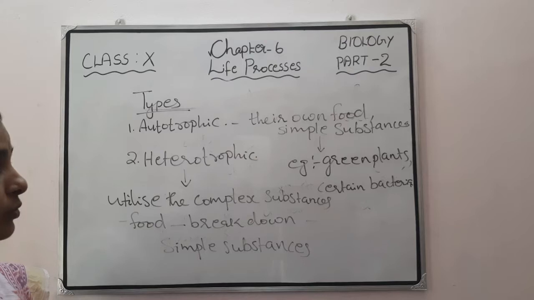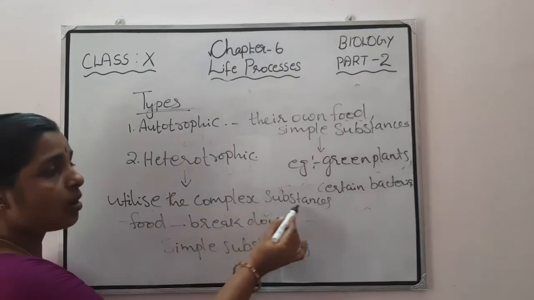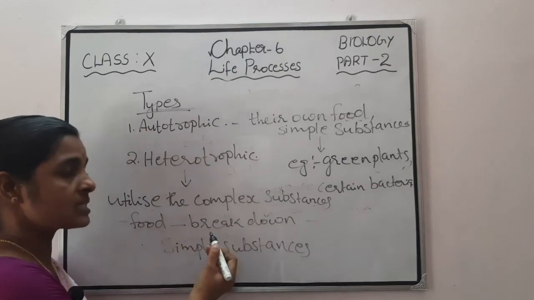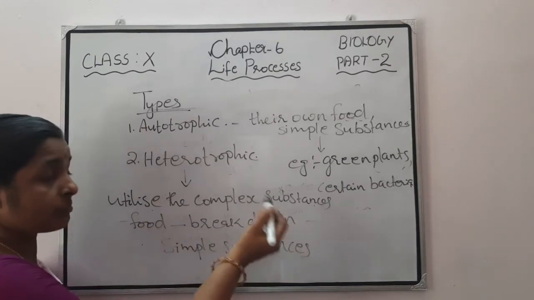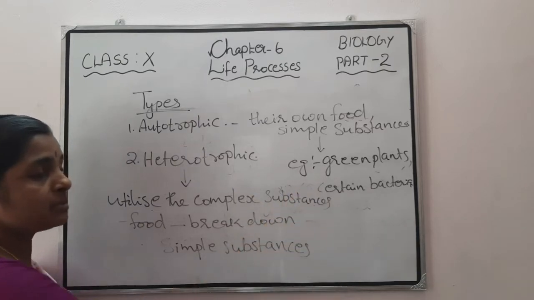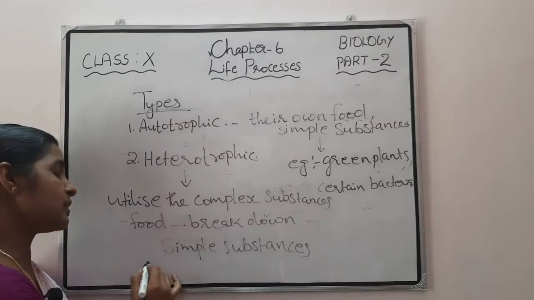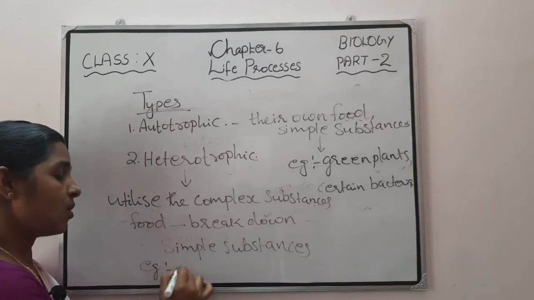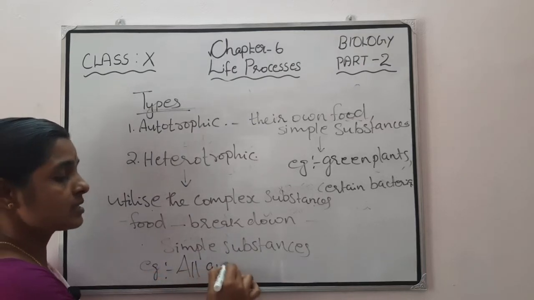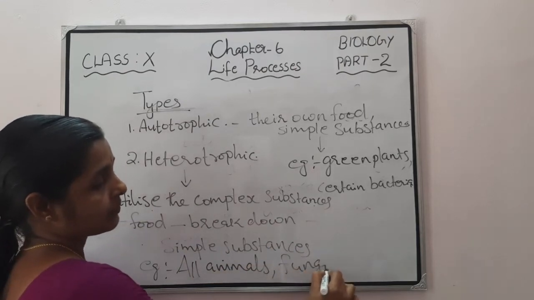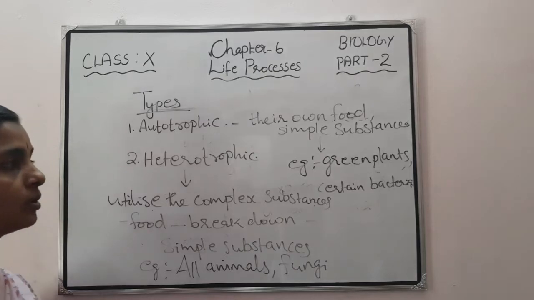In the heterotrophic mode, some organisms utilize complex substances as their food, and that food is broken down to produce simple substances. Examples are all animals and fungi.